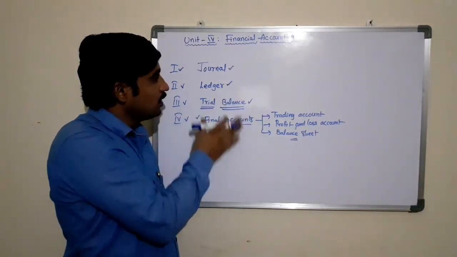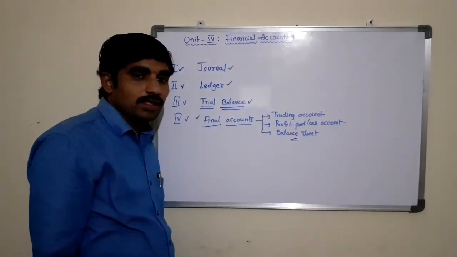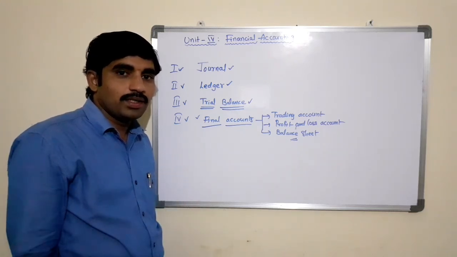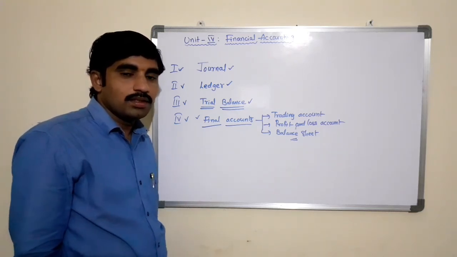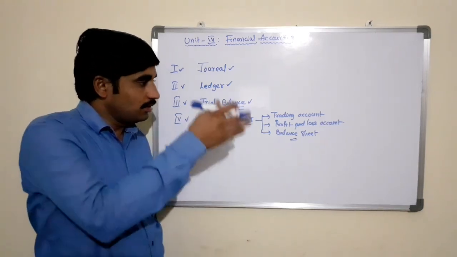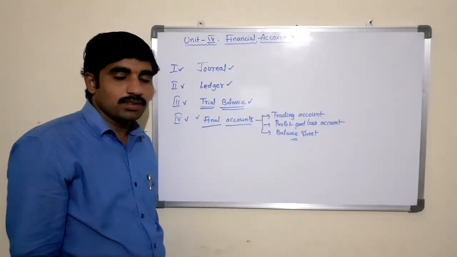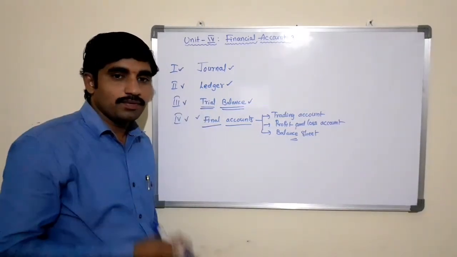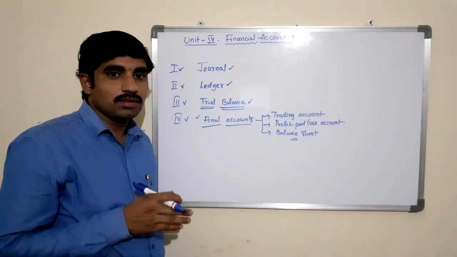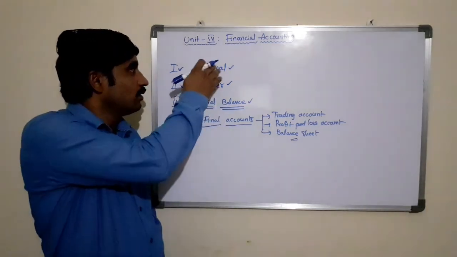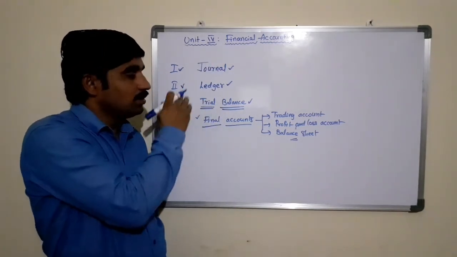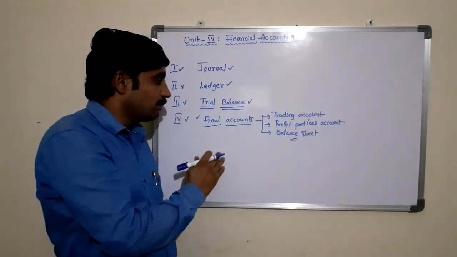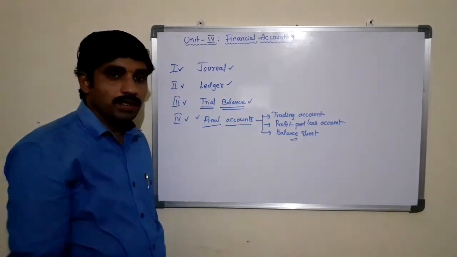So all these stages play a very significant role. Each stage is very important for the business in order to ascertain the performance of the business at the end. At each and every stage, the accountant must take care while passing the entries, preparing the ledger accounts, preparing the trial balance, and also preparing the final accounts.